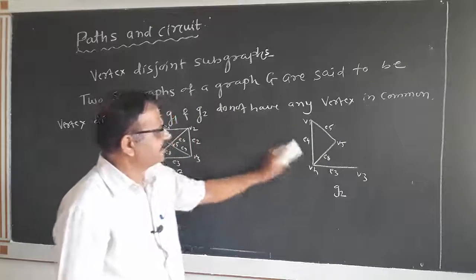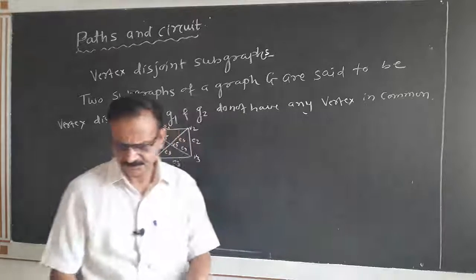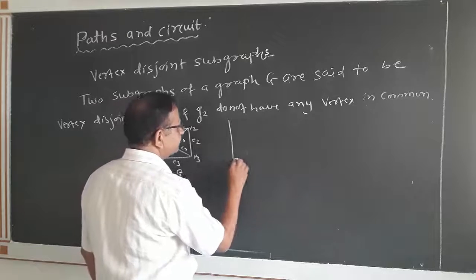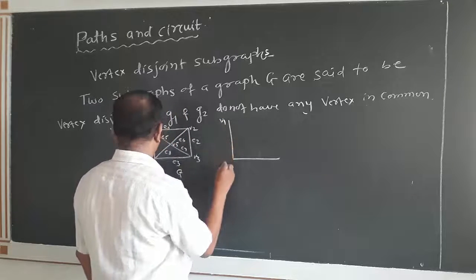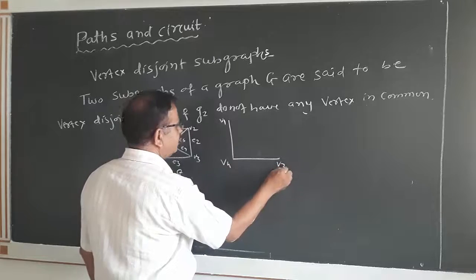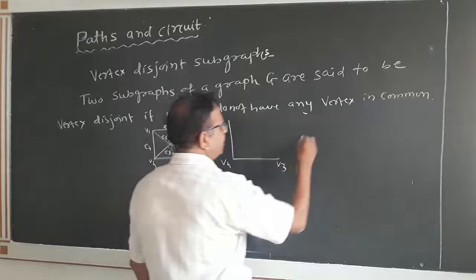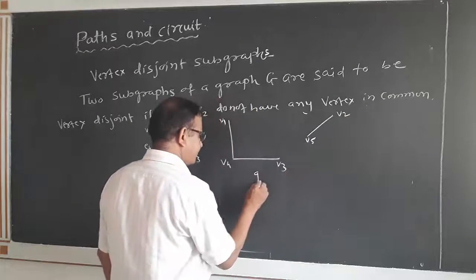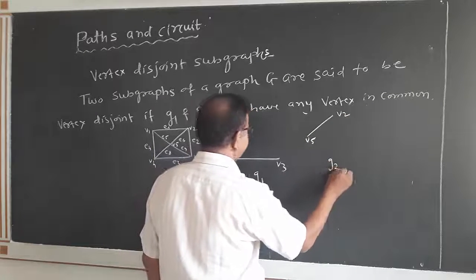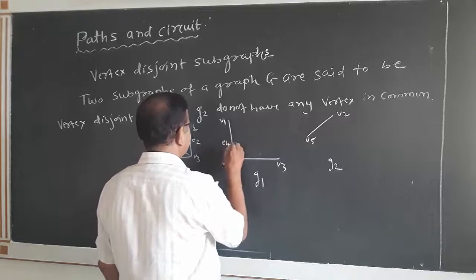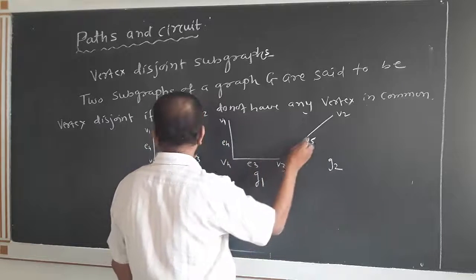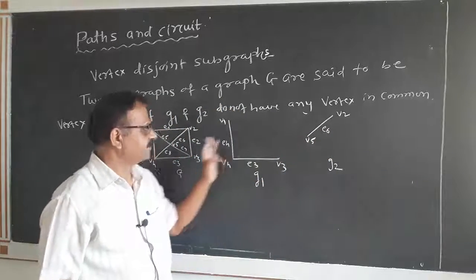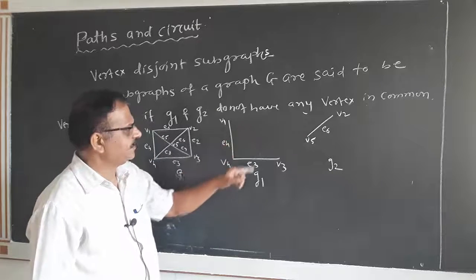Now again we shall consider the same graph and we shall take V1, V4, V3, and V2, V5. This is graph G1 and this is graph G2. This is with edge E4, edge E3, this is edge E6. Clearly both are subgraphs of this, and see they don't have any vertex in common.